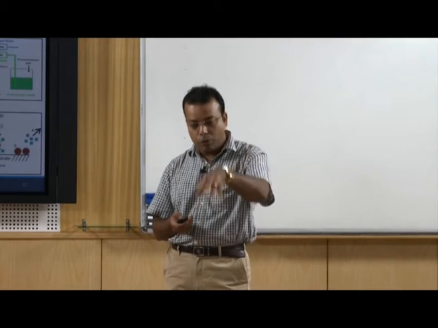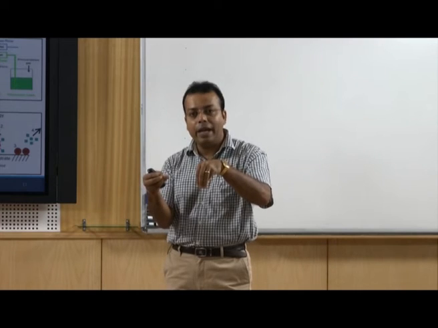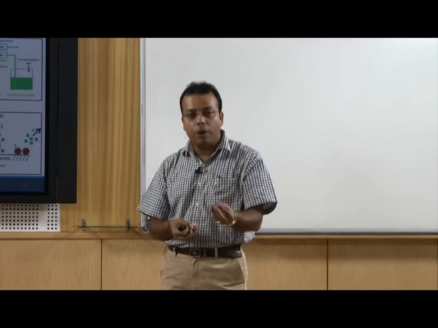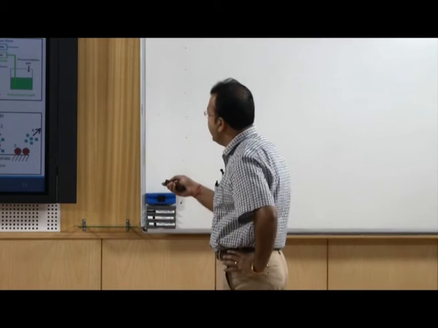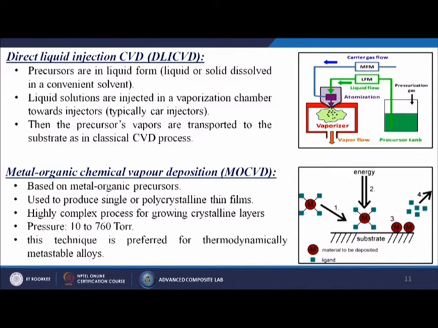Where this liquid goes, we give a high pressure of air, and due to that the liquid forms small bubbles, and those small bubbles come out as a vapor, and then it deposits onto the material surface, and the rest of the vapor goes throughout the chamber.